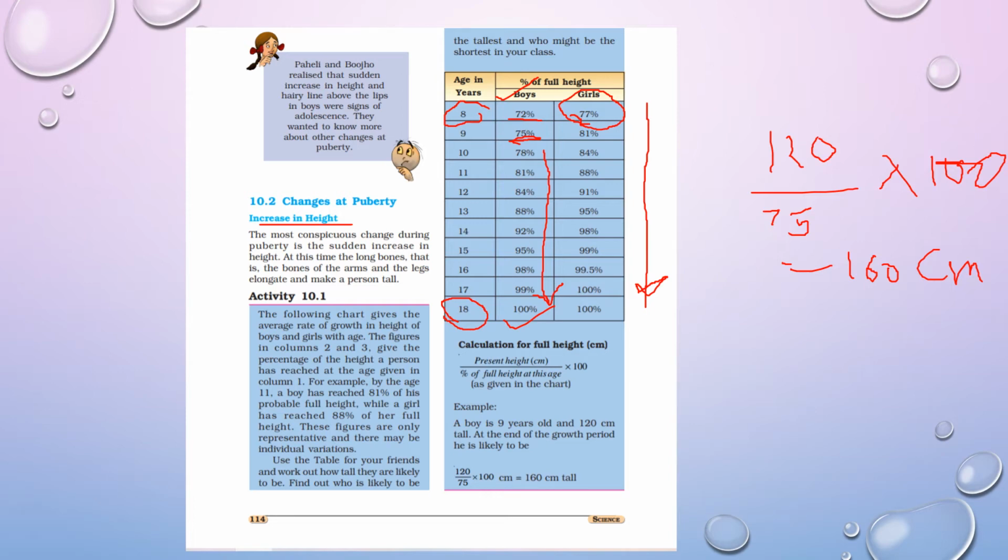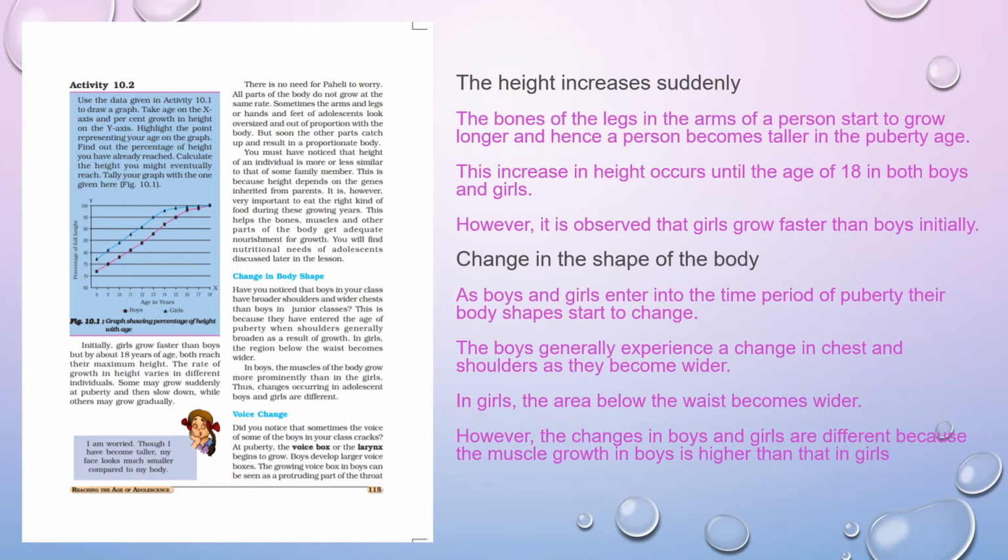So what we find is that there is an increase in the height. Why is there an increase in the height? Because the bones of the legs and arms of a person start to grow and they become taller and taller at this age. The increase in the height occurs until the age of 18 in both boys and girls.